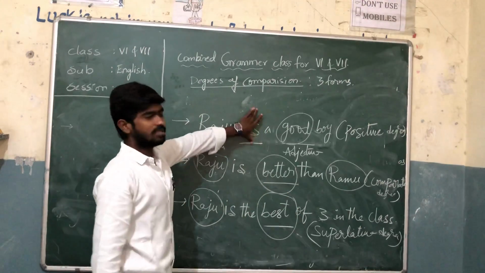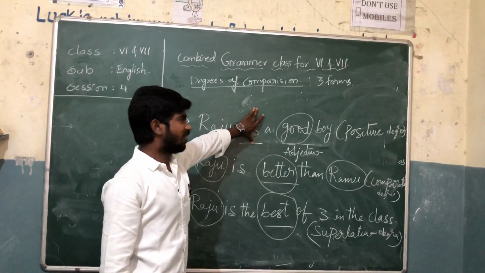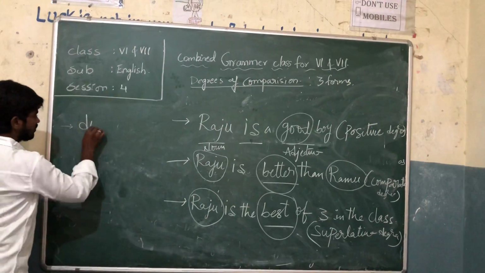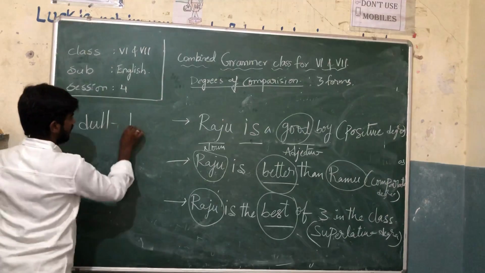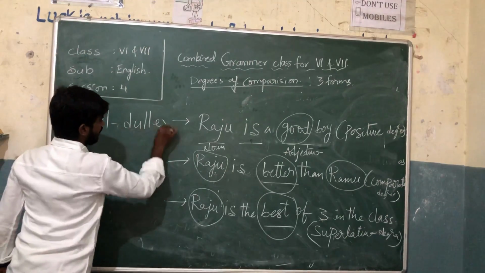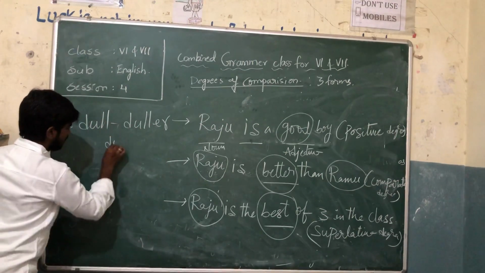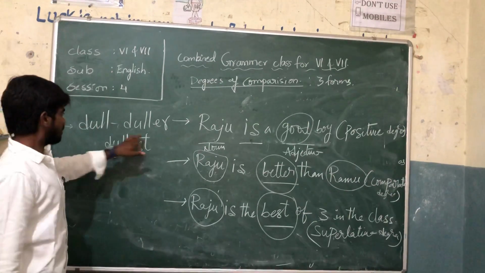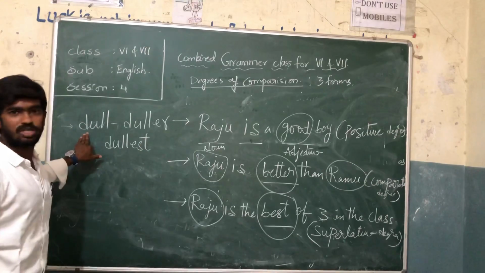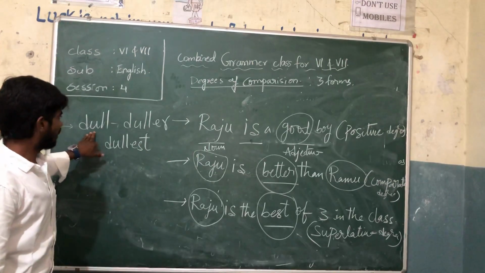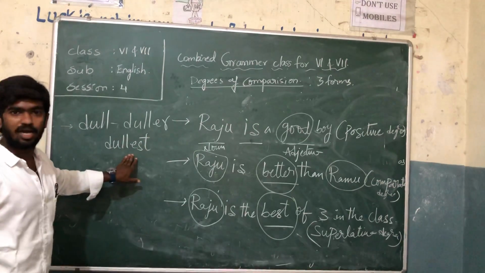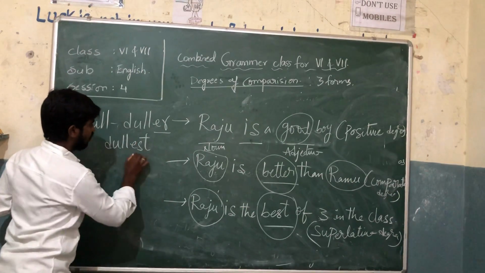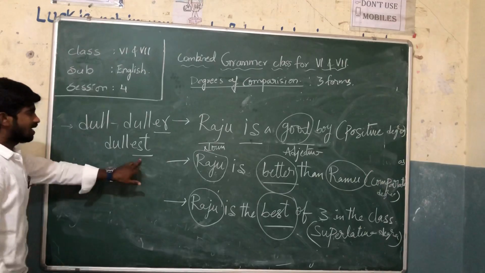Sometimes you may think, sir, in the previous example you said dull, then duller, and the second one is dullest. So in this previous example, we have used the word dull. Here we say dull, duller, and dullest. If you observe the words, at the end we have er and est.